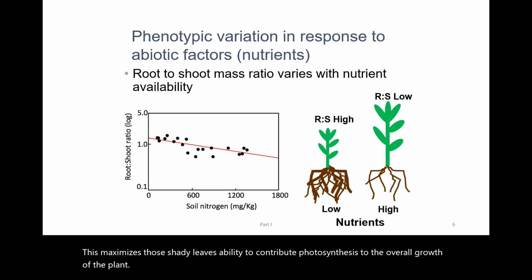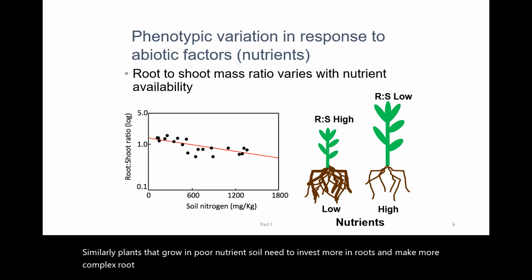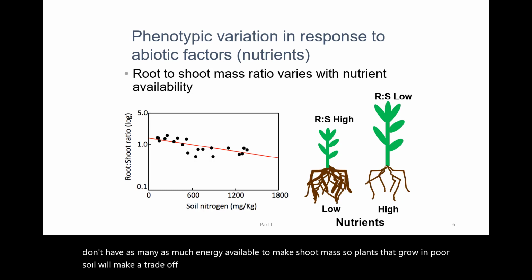Similarly, plants that grow in poor nutrient soil need to invest more in roots and make a more complex root system to maximize their ability to get nutrients. Doing that requires that they don't have as much energy available to make shoot mass. So plants that grow in poor soil will make a trade-off and make more roots at the cost of making more shoots.